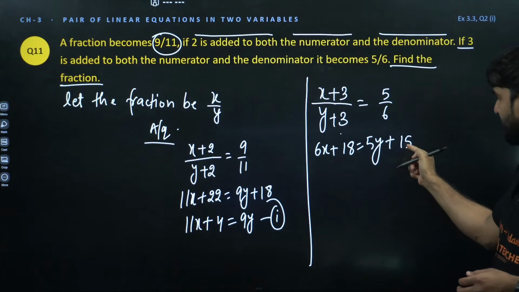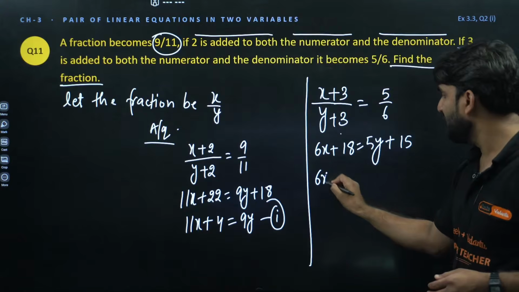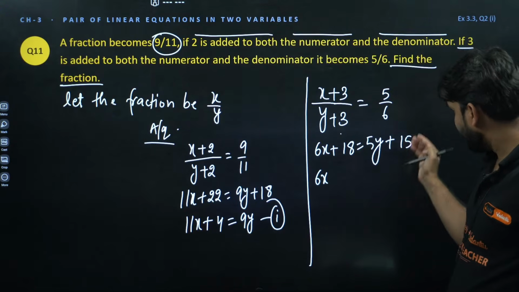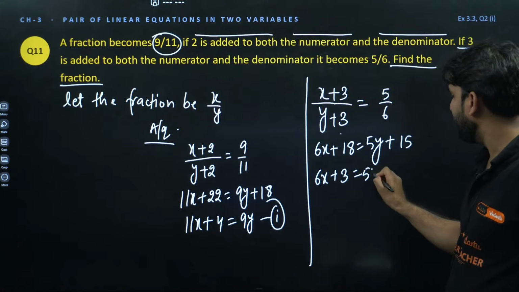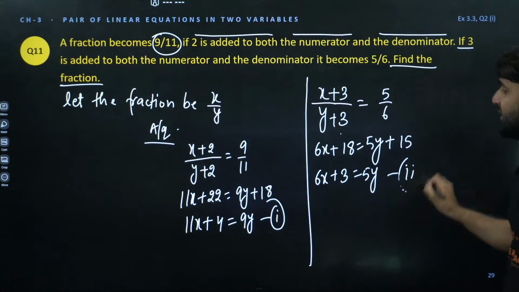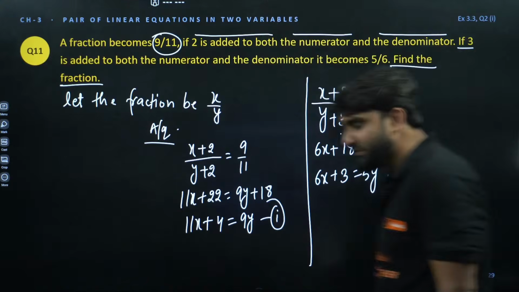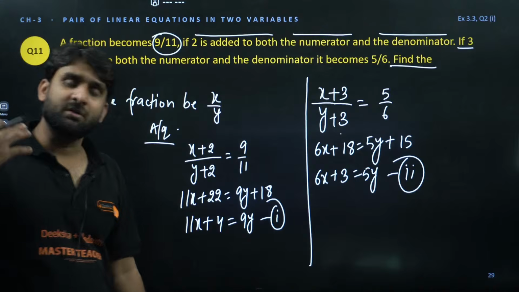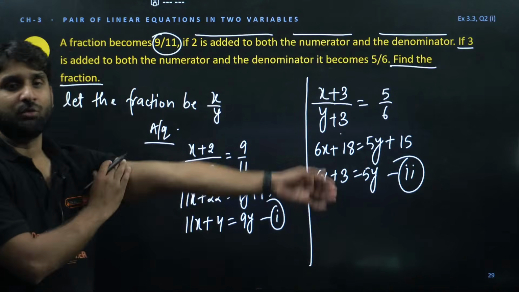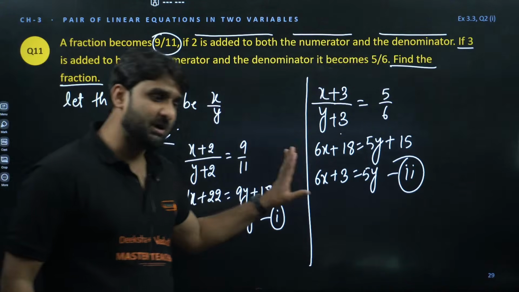Now again we can take this 15 to this side. So the equation will look like 6x, 15 will go there, 18 minus 15 will be 3, is equal to 5y. This is the second equation. So you have this equation, you have this equation. You can apply either the elimination method or the substitution method, whatever you want to apply. Very easy question. I hope you guys will be able to solve it.